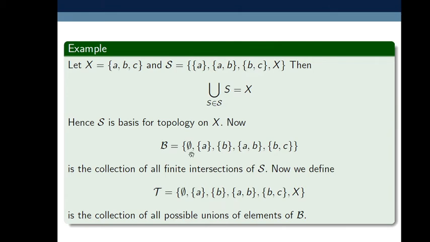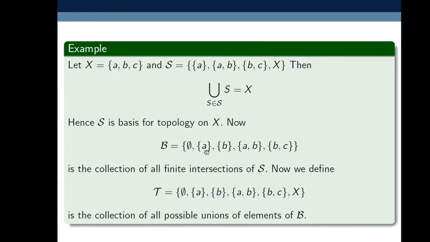Now if I take all the possible unions of these elements, then I generate tau from script S. Now we define tau. Suppose I take the union of phi, the empty set, with {a}, that is {a}.